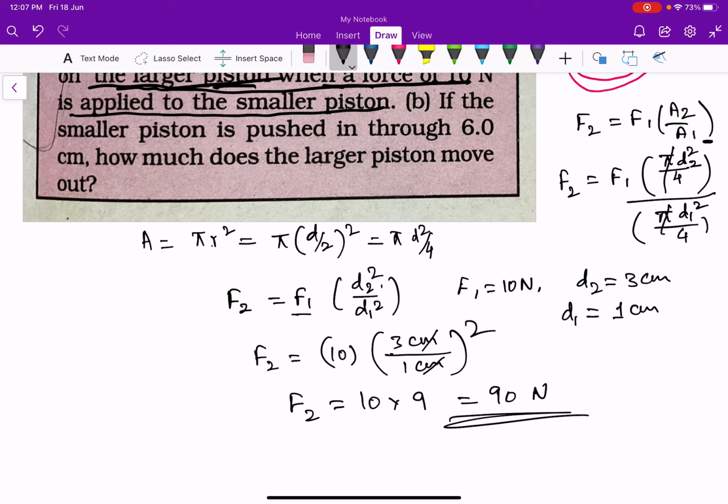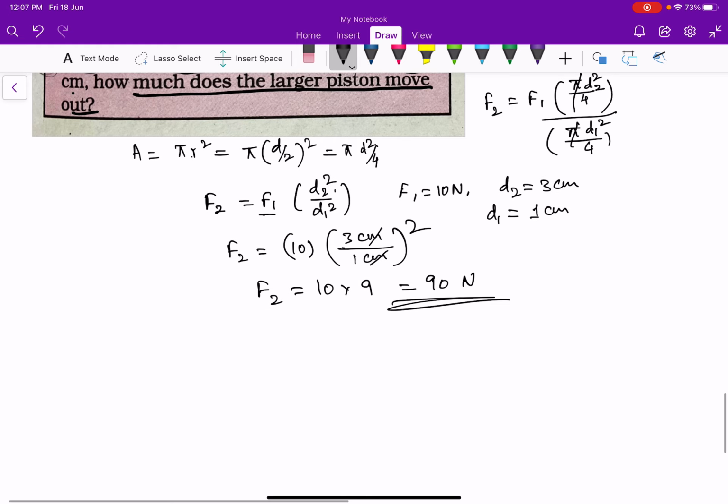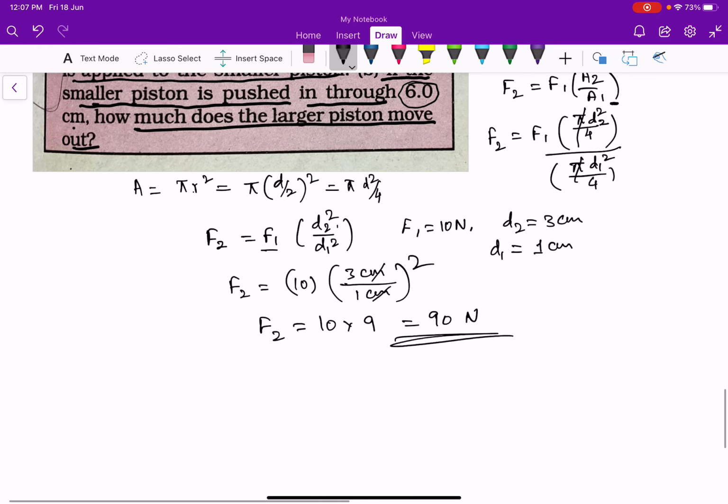And we are going to find out the second part here. The second part is: if the smaller piston is pushed in through 6 centimeters, how much does the larger piston move out? If the smaller piston is moved up to a distance of 6 centimeters, so here L1 is equal to 6 centimeters. What is L2?